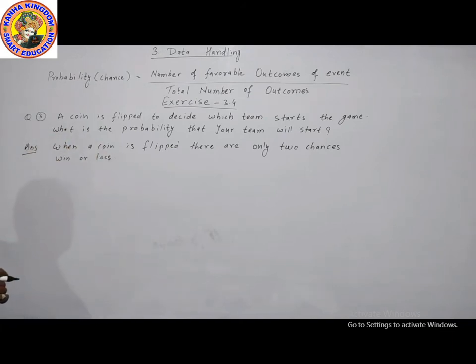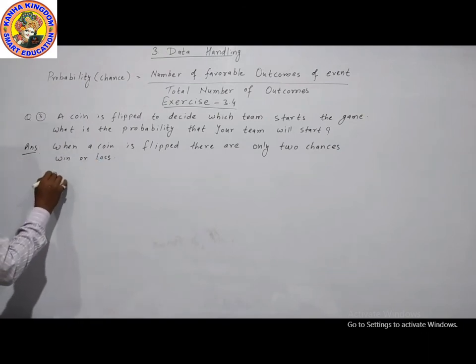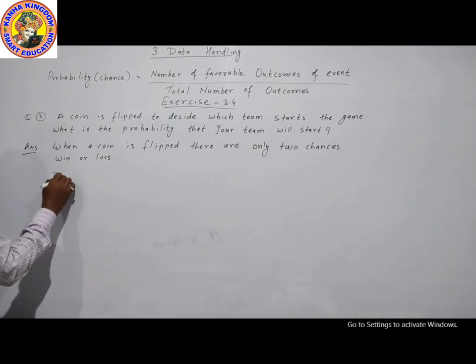There are only two chances, win or loss. The question is, what is the probability?